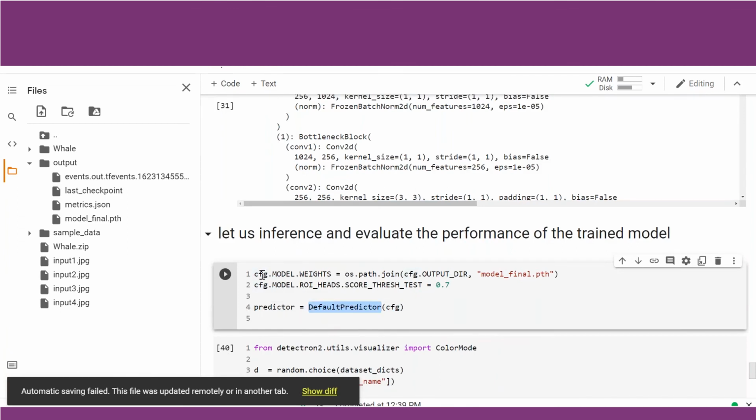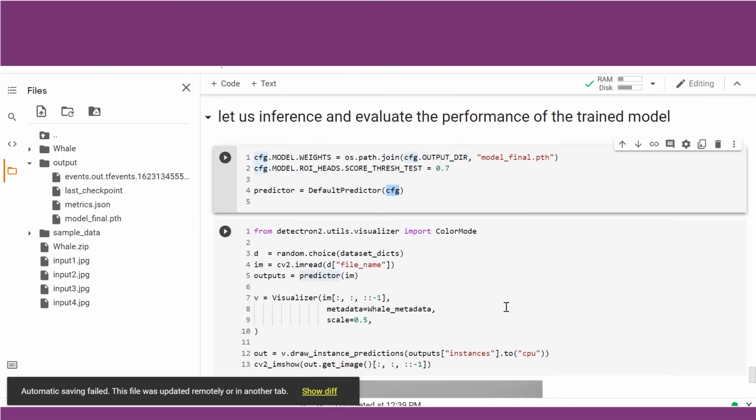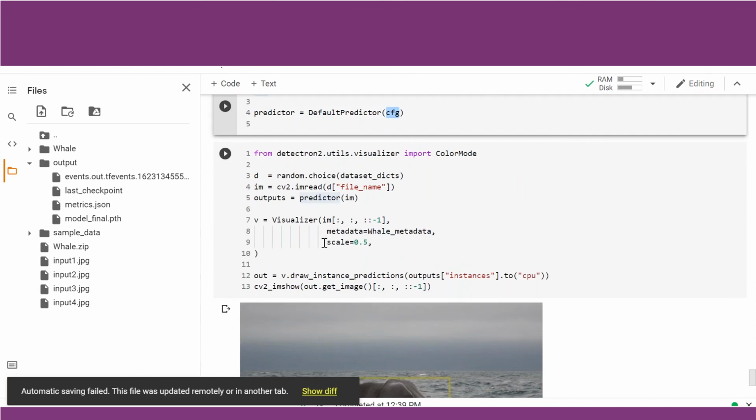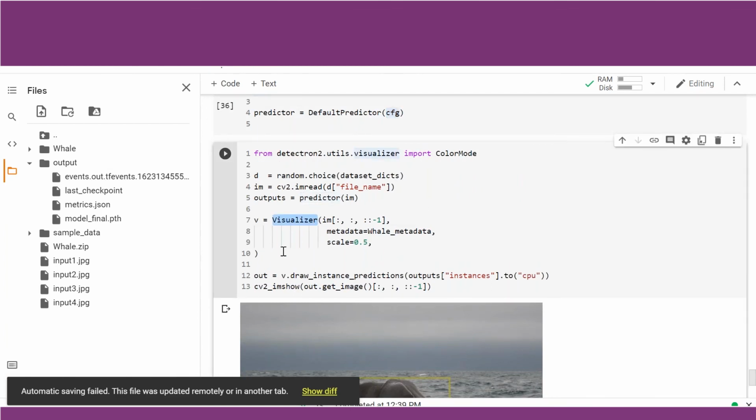So now we are going to use this configuration file to inference or predict on our images. In order to predict and visualize it, as explained earlier, we are going to use the visualizer. We will use this visualizer in order to visualize the inferenced image. We are going to get the variable output in which all the predictions are stored, and then we are going to visualize it using visualizer.